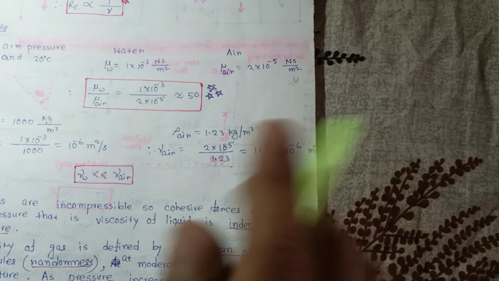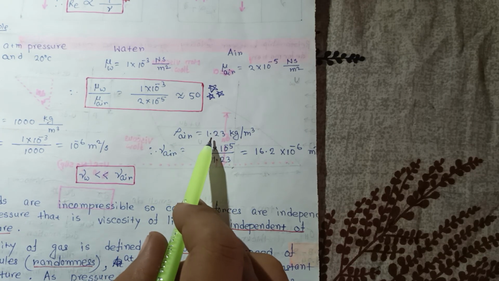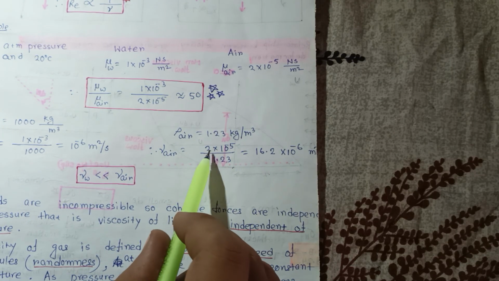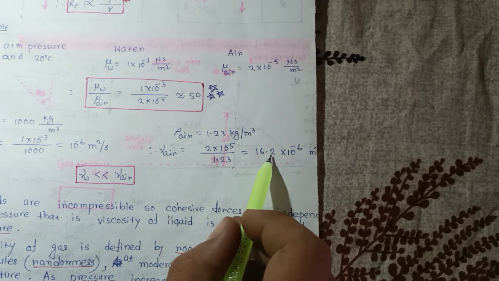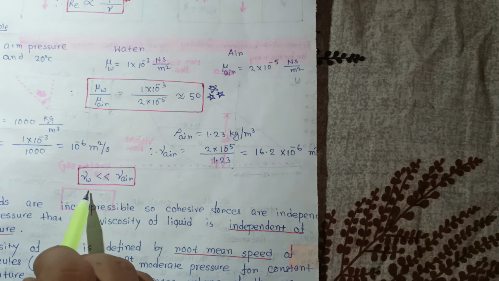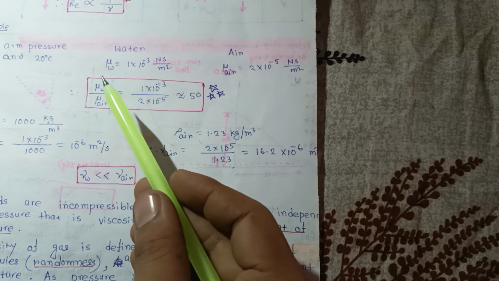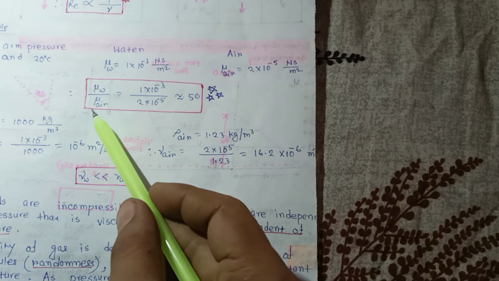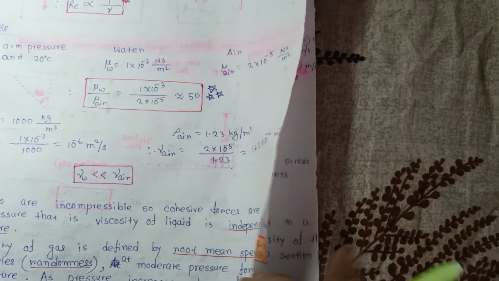And if you want to calculate the nu for air, the density of air is 1.23 kg per meter cube. So 2 into 10 to the power minus 5 divided by 1.23, so 16.2 into 10 to the power minus 6 meter square per second. So we say that nu of water is less than nu of air, and here mu of water is greater than mu of air. So remember this data, very important data.